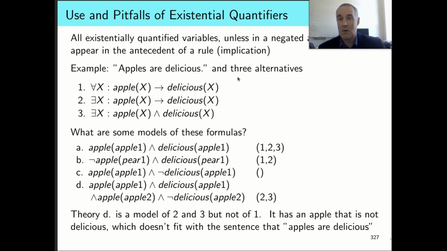They don't mean what a normal English reader would interpret them to mean. When we say apples are delicious, we're saying if x is an apple, then it's delicious, and that holds for all apples. Okay, so I hope this gave you a little explanation and some intuition on how to write formulas with quantifiers a little better and not make these common mistakes.